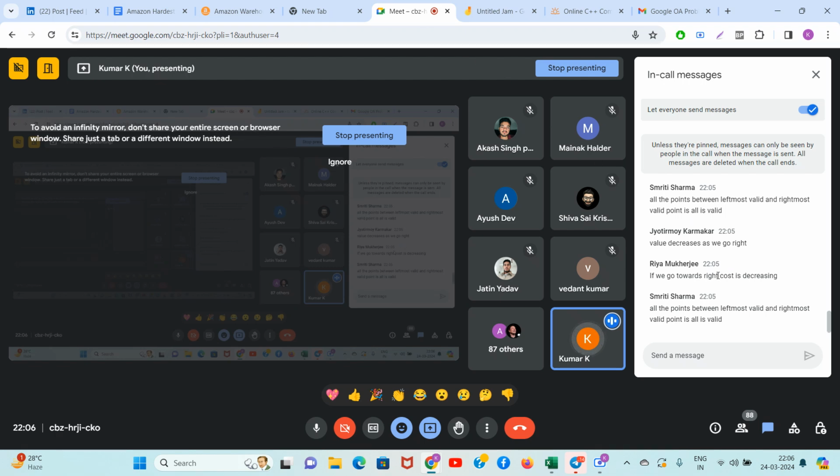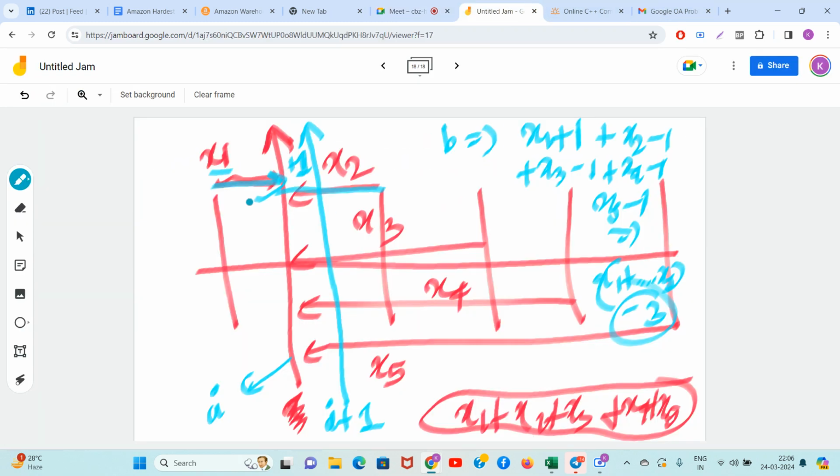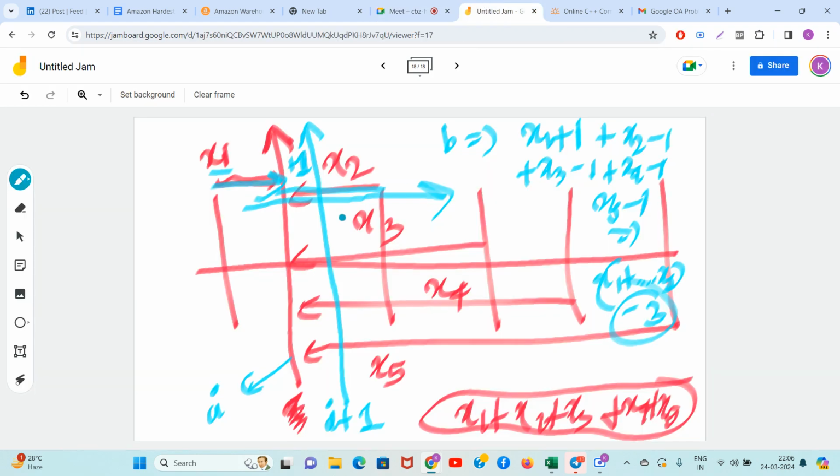तुम लोग ही देख सकते हो ना, ये तो कॉमन सेंस वाली चीज है. देखो देखो जरा, तुम ही बताओ. गाइज यहां से राइट में जा रहे हैं तो क्या हो रहा है? Everyone write in the chat. What is happening when you are moving your array towards the right from here? Right, nicely in the chat, guys. So what will happen if you move this array outside of the window?